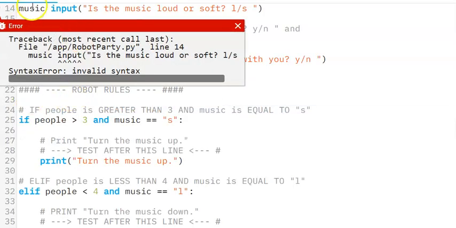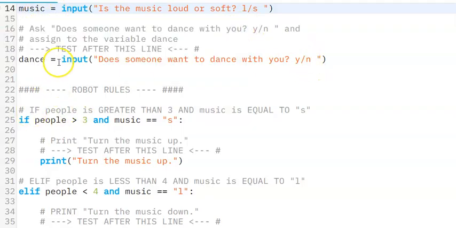And check this out. I made a mistake here. I'm going so quickly, I didn't put the equals sign. I declared my variable, music, but I didn't put an equals right here. That's why I got the syntax error. It says invalid syntax. And I know that it's something besides a misspelled word, like a misspelled variable, because it doesn't say not defined. It just says invalid syntax. And so it kind of helps me understand when I look at it, I needed that equal sign there. So let's go ahead and X that out. I do have an equal sign here, so now I should be good.